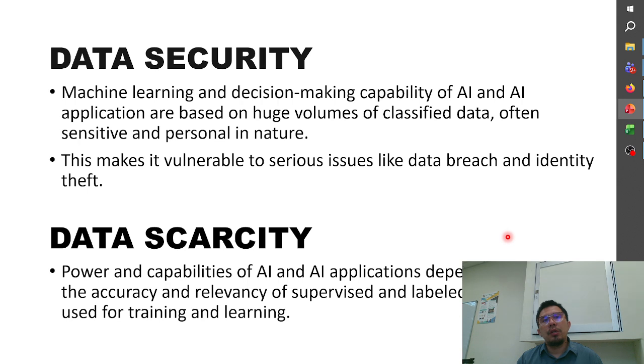So because the machine learning and decision making capability of AI and its applications are based on a huge volume of classified data, and it is sensitive and personal in nature. Since the AI algorithm is involved with huge data, it attracts many hackers. Okay, because nowadays data is gold, data is expensive.